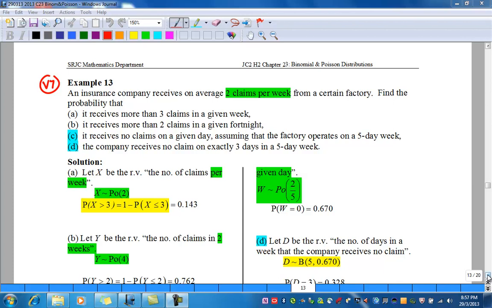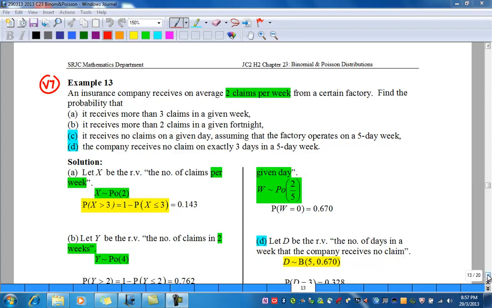Part B. Taking note that the claims now are to be found in a given fortnight, so the time frame has been changed. So you need to define a new random variable. Let Y be the random variable, the number of claims in 2 weeks.